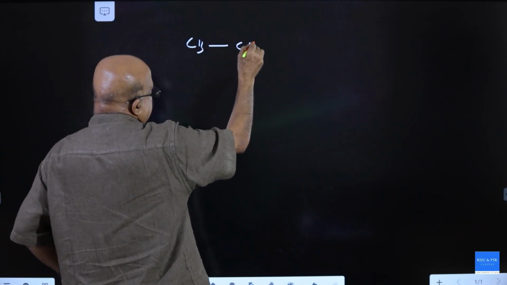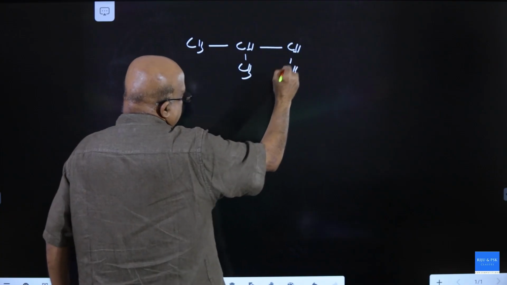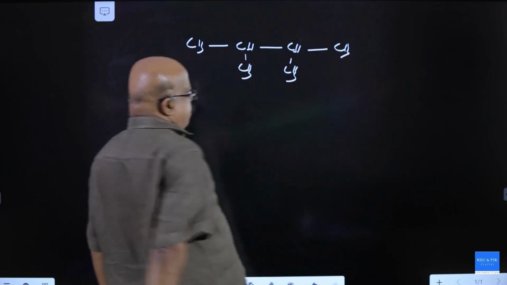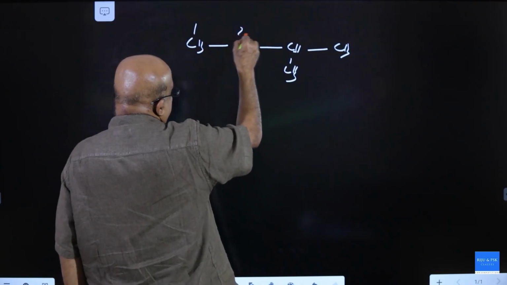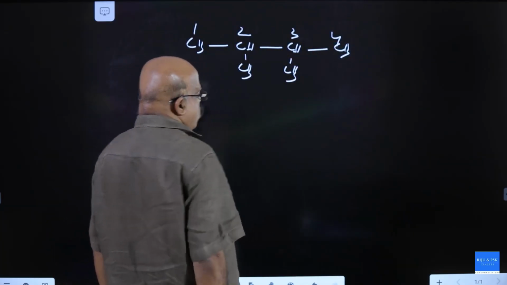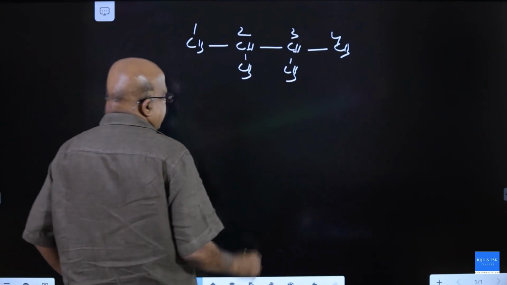CH3, parent chain has 4 carbon, 2 substituents, whatever may be in the numbering, locants are same. It is 2-methyl, 3-methyl.